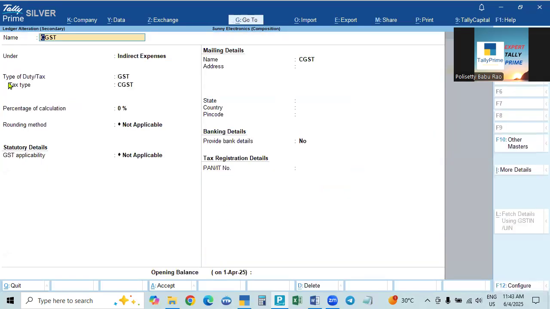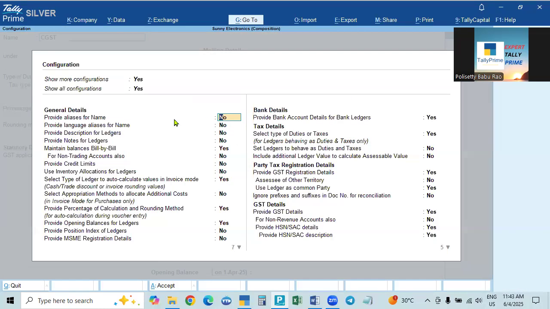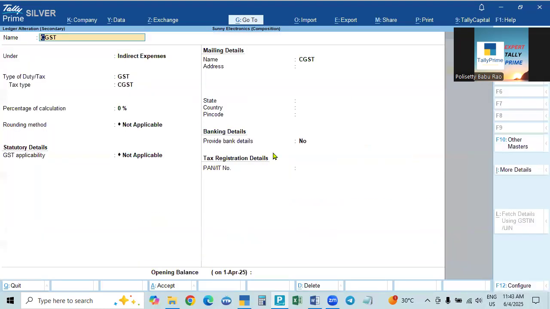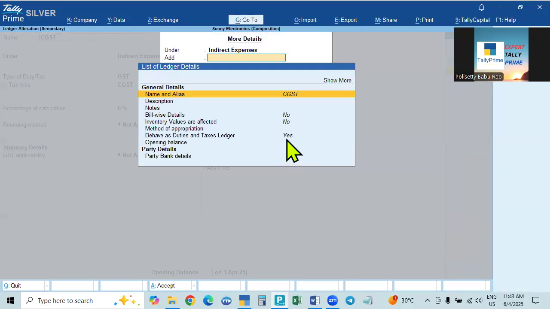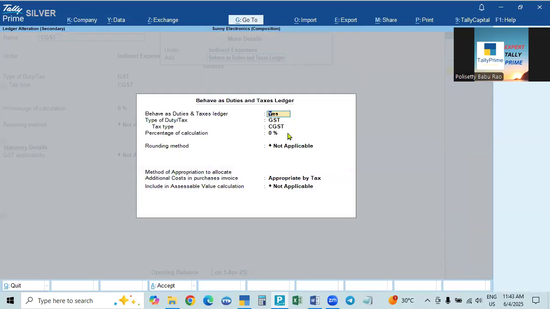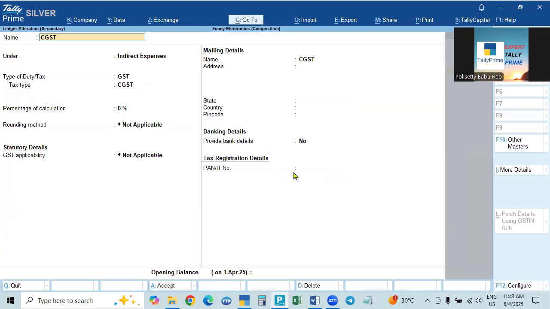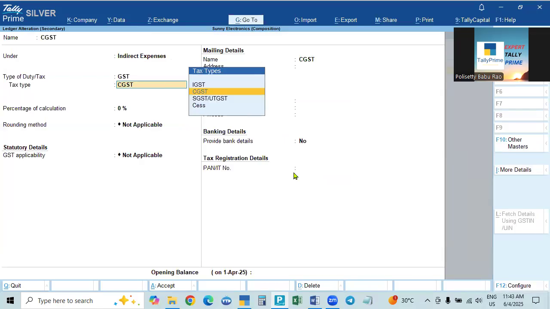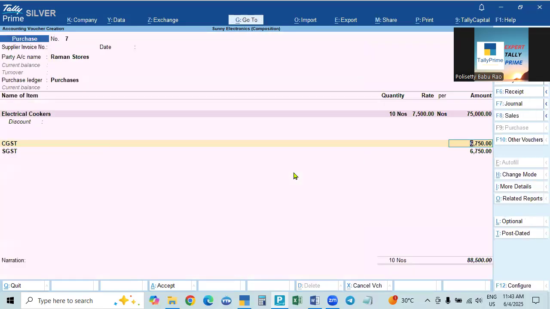Here, see, the type of duty is no. This F12, it's better to take this. Or you can take it with Control I also, here you can get this. Type of duty is GST and tax type is CGST. So in this also it will show. So the duty is GST and the tax type is CGST. Accepted, and it is accepted.